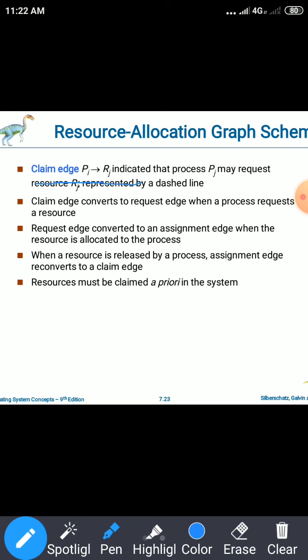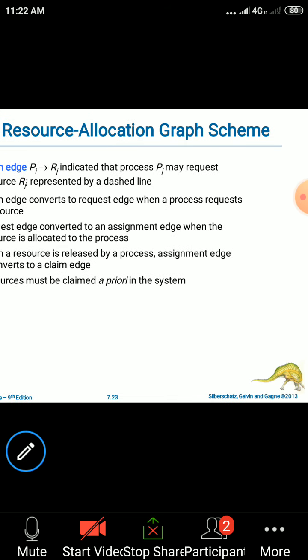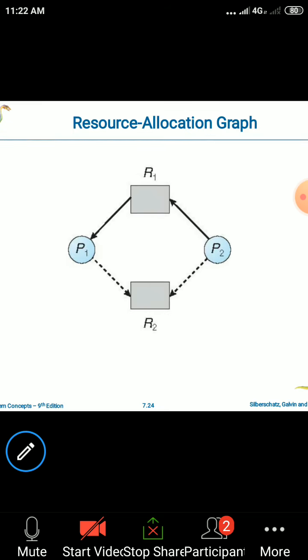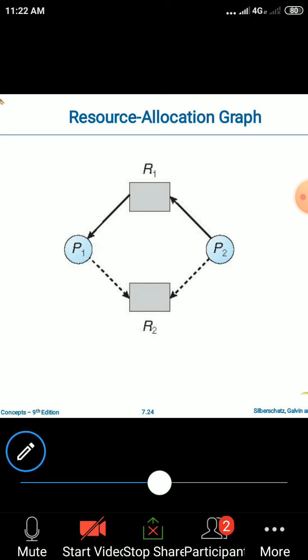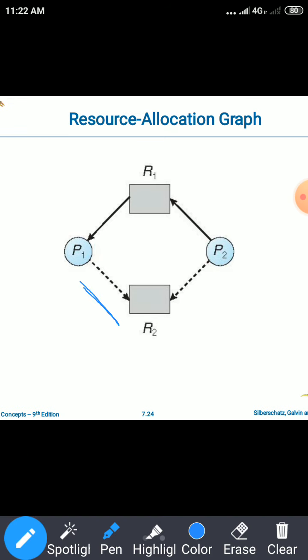It indicates that the process Pi may request the resource Rj, and it is represented by a dashed line. In the previous case, we represent the request edge and the assignment edge by a thick line, whereas the claim edge is represented as a dotted line.